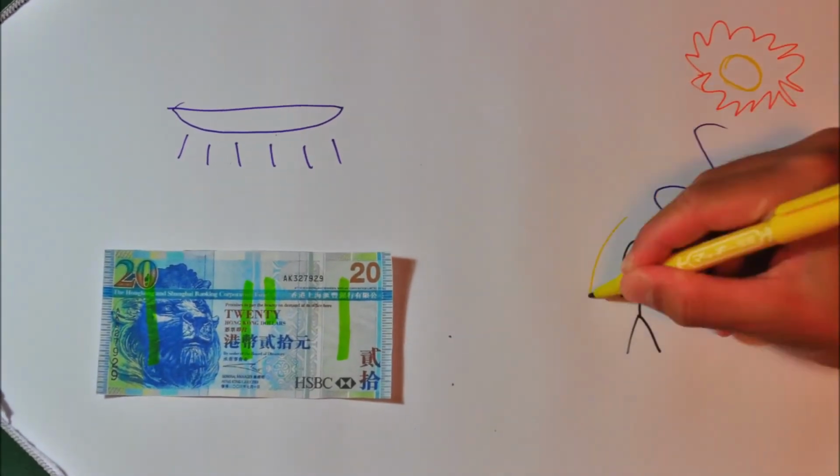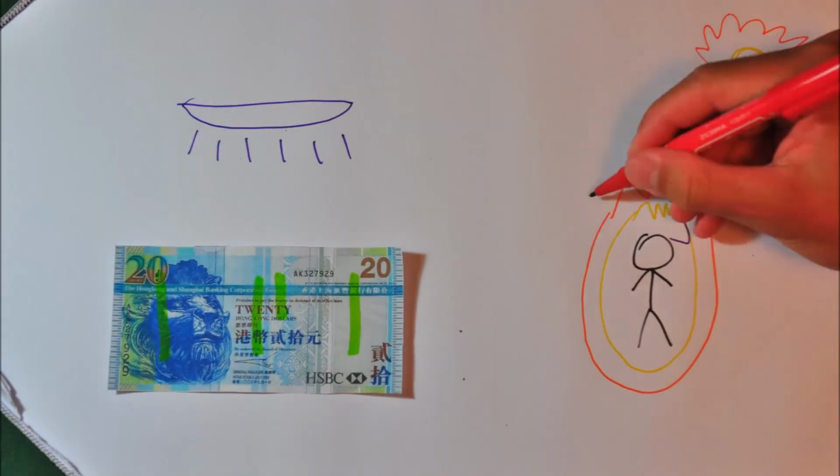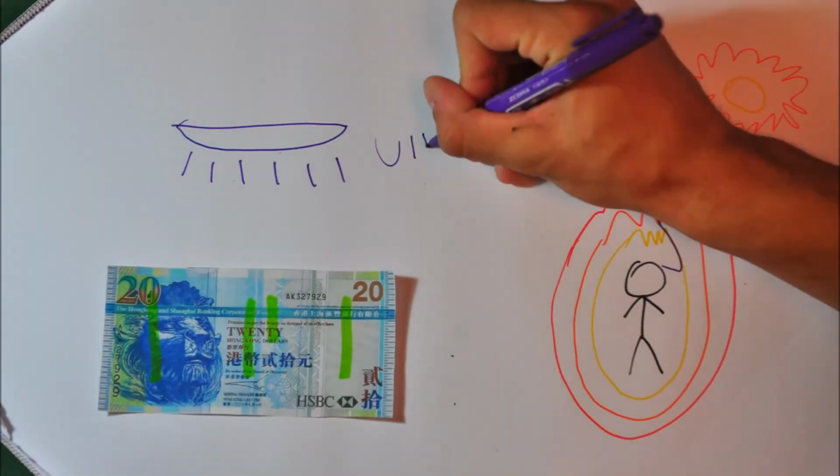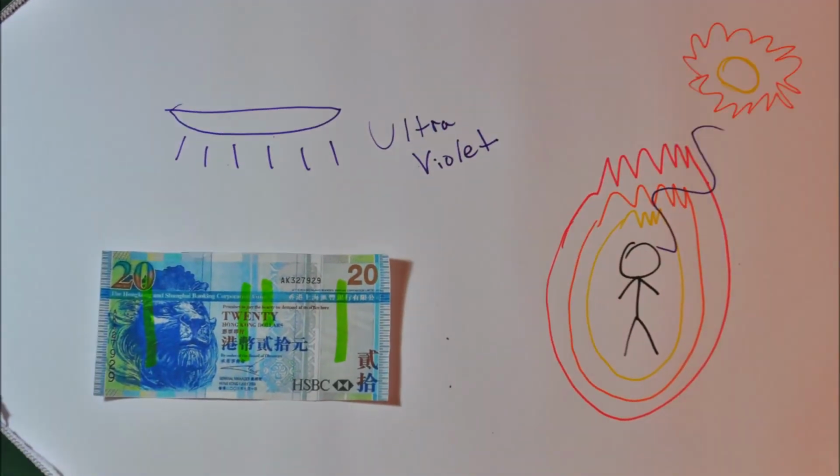UV light can be very useful as it can allow us to see things that we normally can't see, such as the authentication signs on a dollar bill, or blood spill at a crime scene. Overexposure to UV light from the sun without protection can result in sunburn and skin cancer.